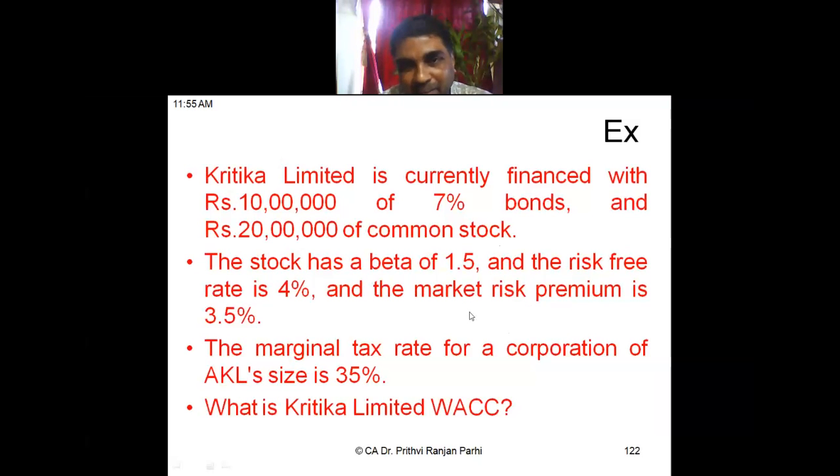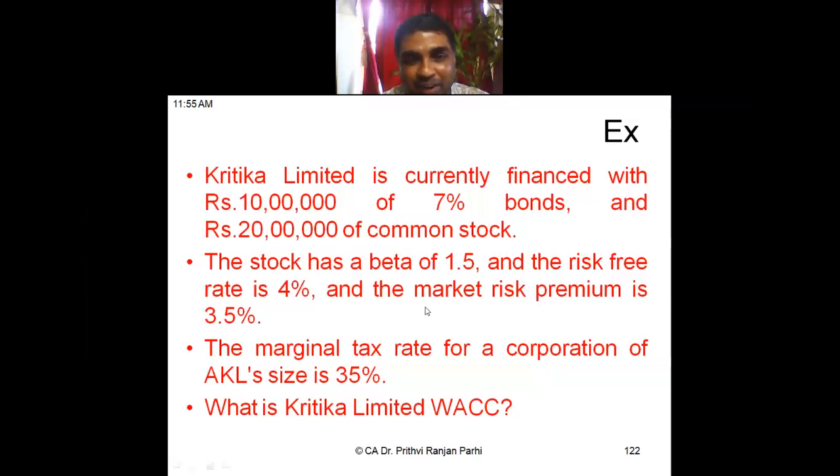This is the particular wording where students get confused, and accordingly you are also confused because of this wording. Not only you, almost 80% of the students get confused. When they read this question, they think the question has given the market rate. The question has not given you the market rate of return. The question is saying the market risk premium. And what is risk premium? Risk premium means market rate of return minus risk-free rate of return. Premium means the extra money over the risk-free rate of return. So market risk premium means RM minus RF.